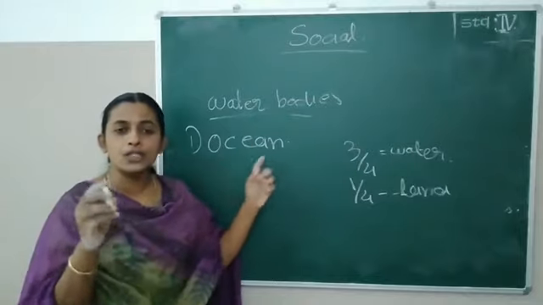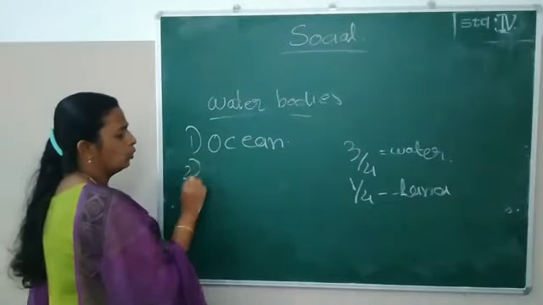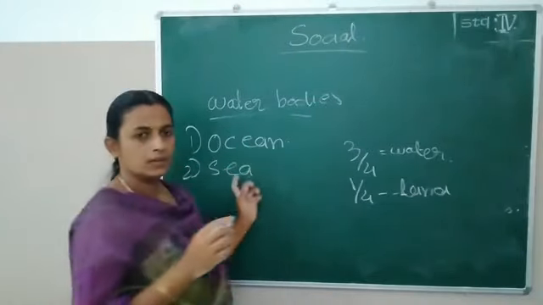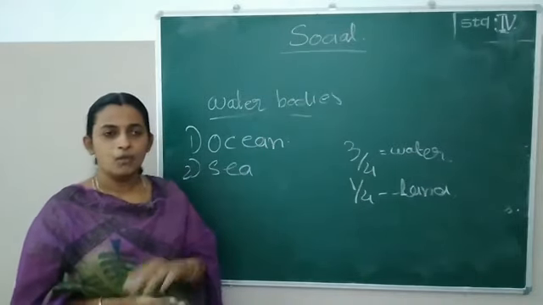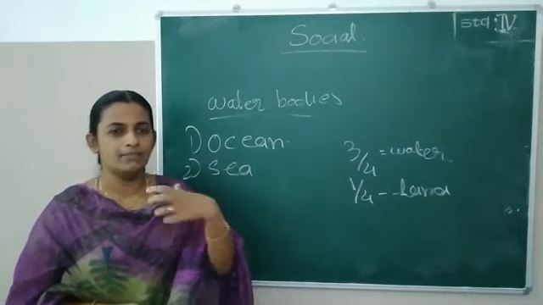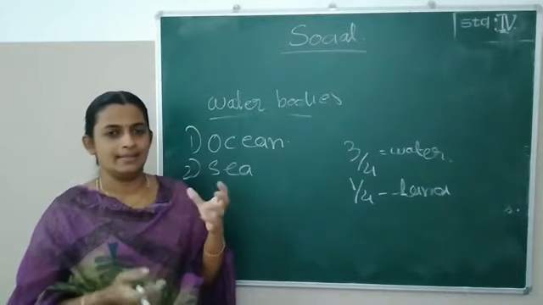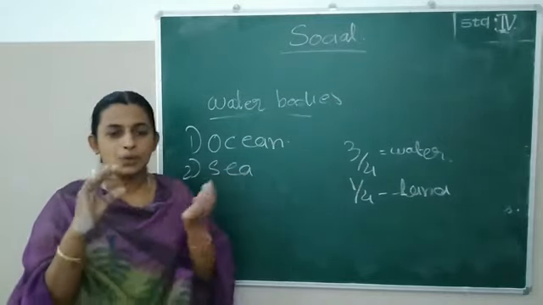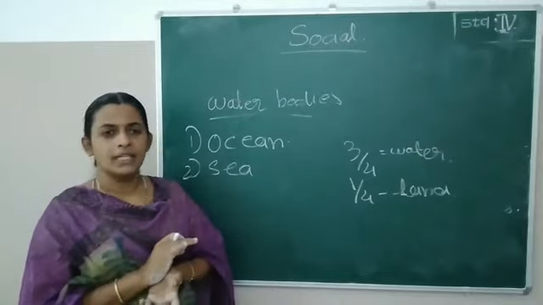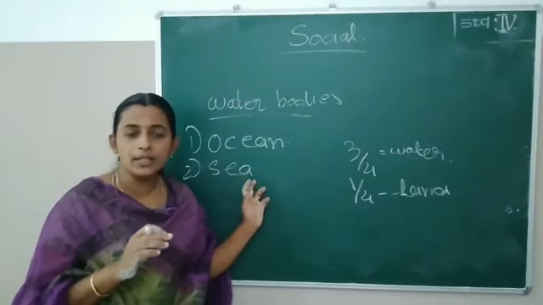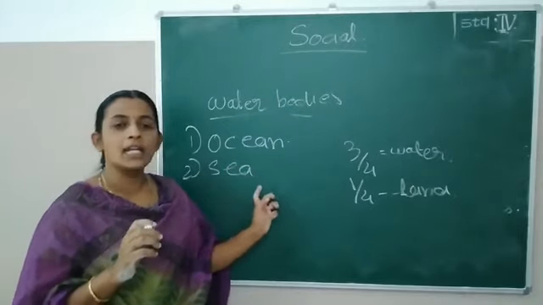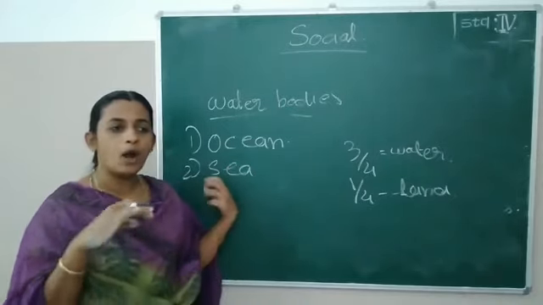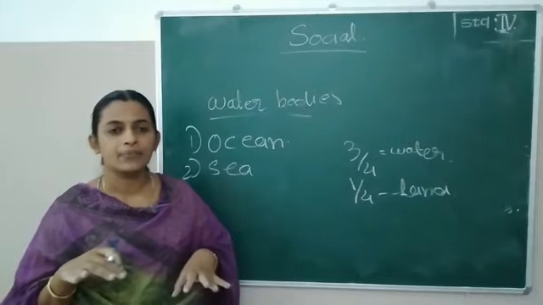Yes, first one is ocean. Second one that you know, sea. What is the difference between ocean and sea? One portion of sea that is familiar to us in Calicut. Which is that? Yes, a portion of Arabian Sea. Anywhere are you calling it Arabian Ocean? No. Why are we not calling it an Arabian Ocean? Or why are we calling it an Arabian Sea?